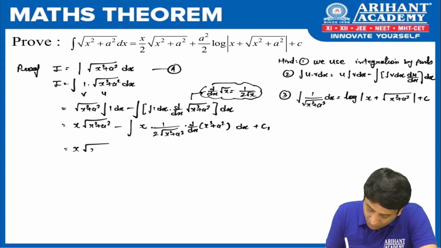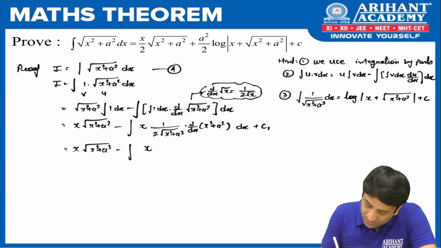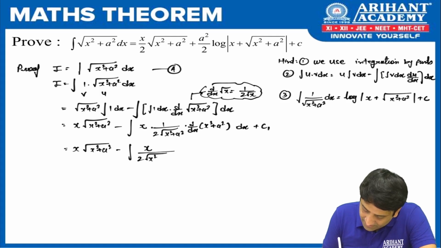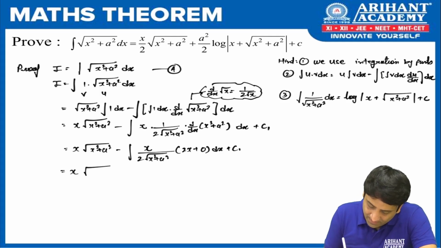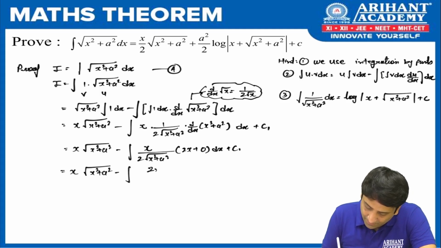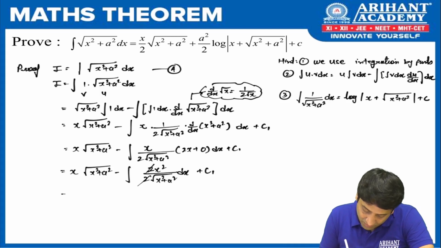I got x root of x square plus a square minus integration x. What is ये 2 root of x square plus a square? What is derivative of x square? 2x. What is derivative of a square? 0 dx plus c1. Okay, now let's adjust the term. What I get? X root of x square plus a square minus integration. Am I not going to get 2x square upon 2 root of x square plus a square dx? Barabar, plus c1. Now here 2 get cancelled and we come to the second most important step of this particular theorem.